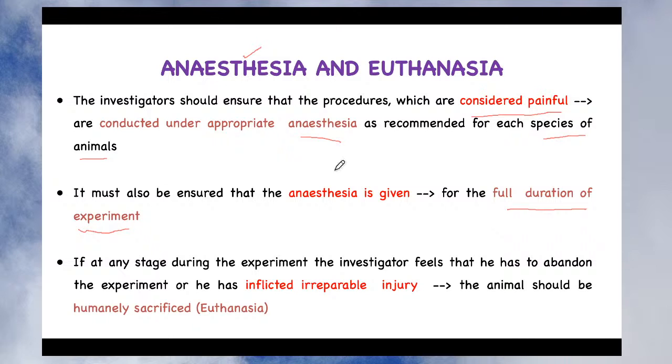Next, if at any stage during the experiment the investigator feels that he has to abandon the experiment, meaning he has to stop the experiment, or he has inflicted irreparable injury to the animal, meaning it is not possible for the animal to recover, then in such cases the animal should be humanely sacrificed. It means you can adopt euthanasia. So this is all about the anesthesia.